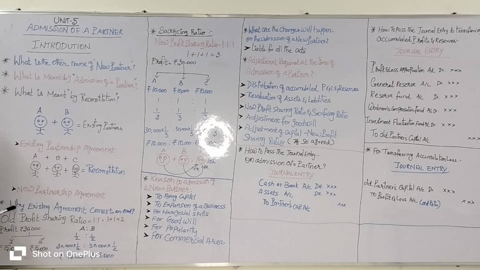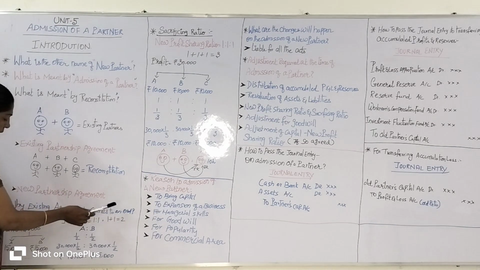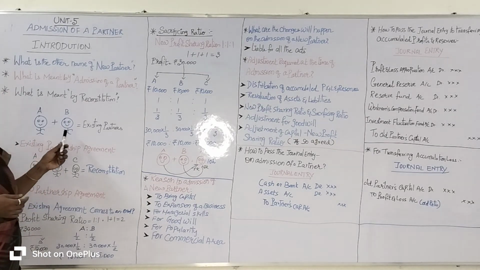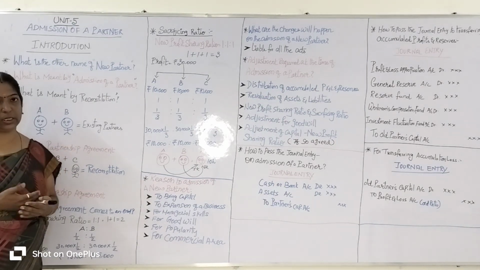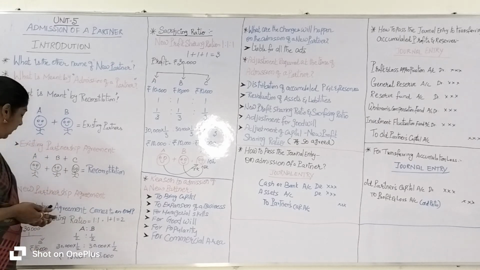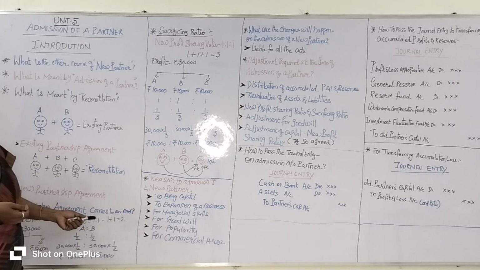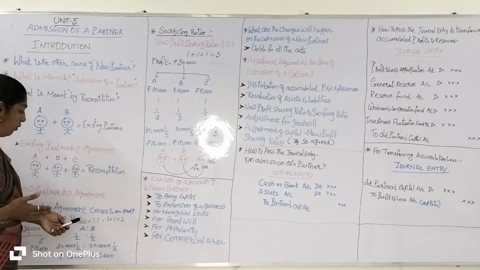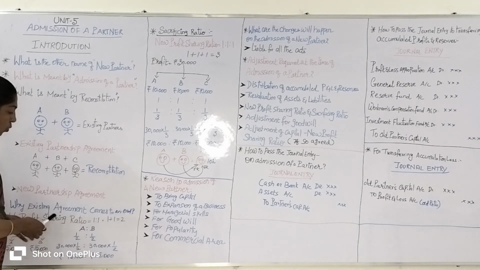Then, why does the existing agreement come to an end? Because the existing partners A and B ran the business successfully for the past 10 years, sharing their profits equally, that is 1:1.